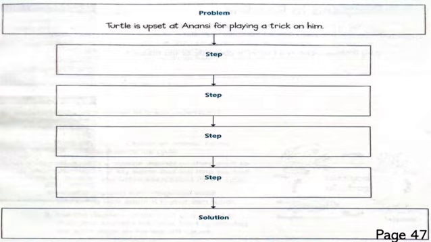Now, my dear, open page 47 in the reading book. As you can see here, there is a problem. Turtle is upset at Anansi for playing a trick on him. And we should write the steps to reach the solution that solves this problem.